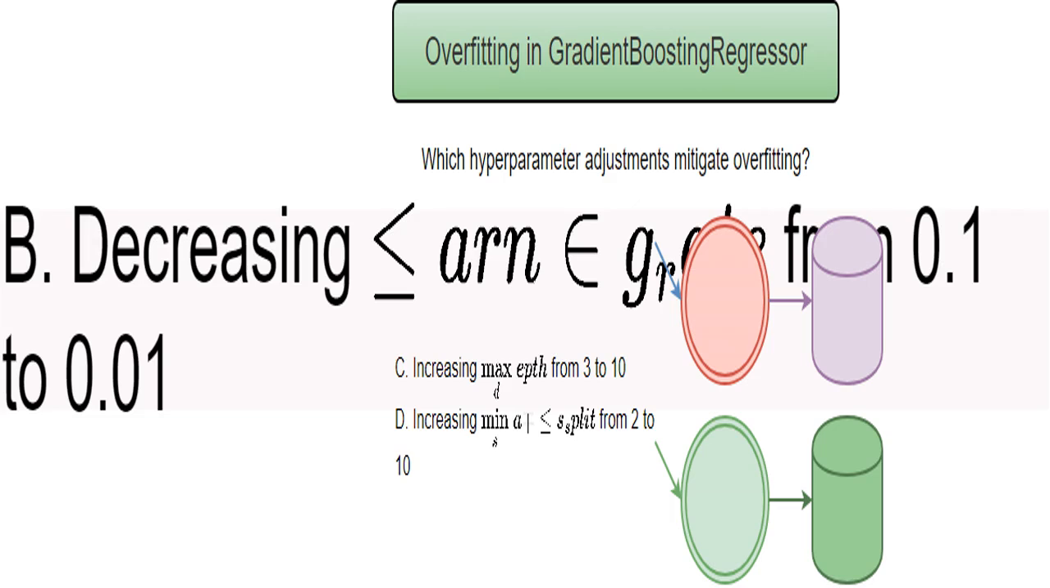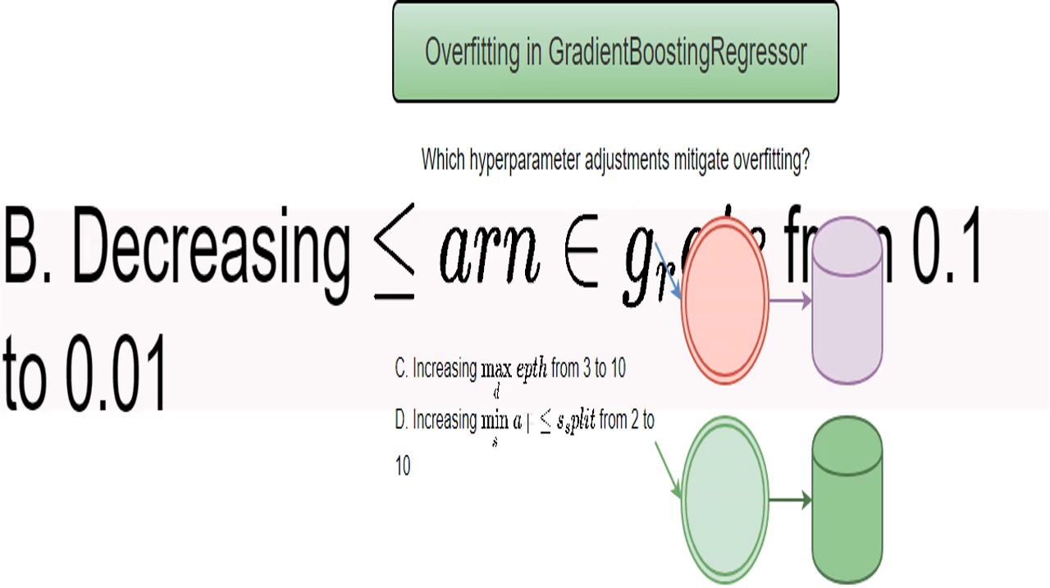I'm looking at how to prevent overfitting, which happens when a model learns the training data too well, including its noise, and doesn't generalize well to new, unseen data. We need to find GradientBoostingRegressor hyperparameter adjustments that make the model more robust and less prone to fitting the noise in the training data. I'll reduce the learning rate.